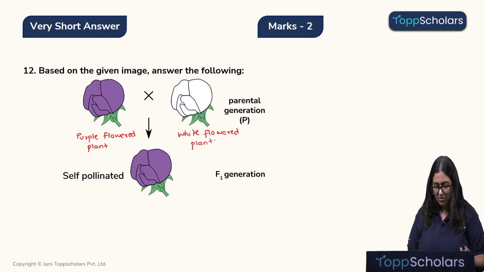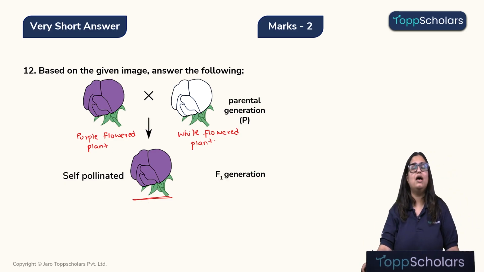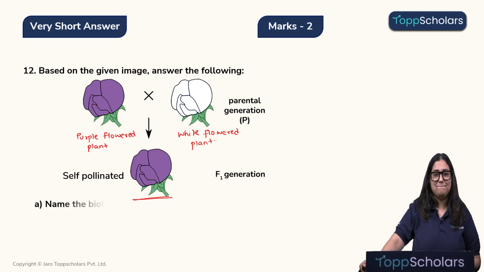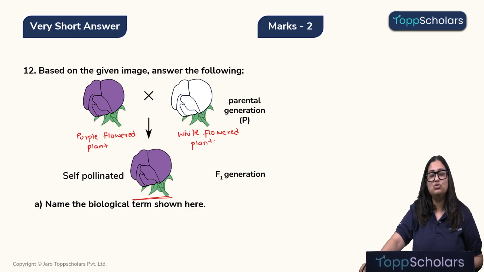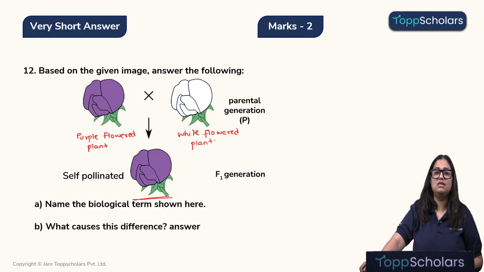Alright, and on pollination, we get the F1 generation, which also has purple flowers. Question asked over here is, name the biological term shown here. Question B, what causes this difference? Answer that.